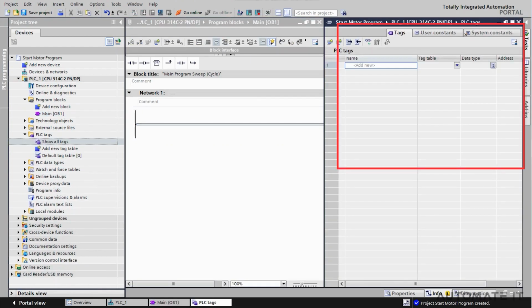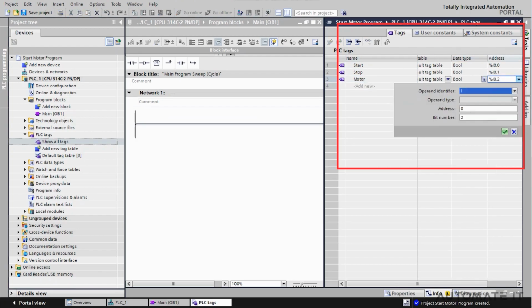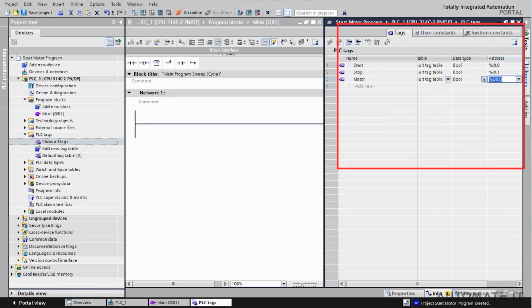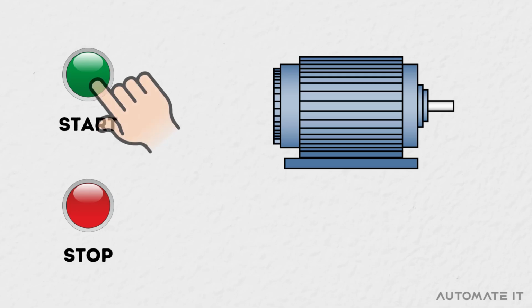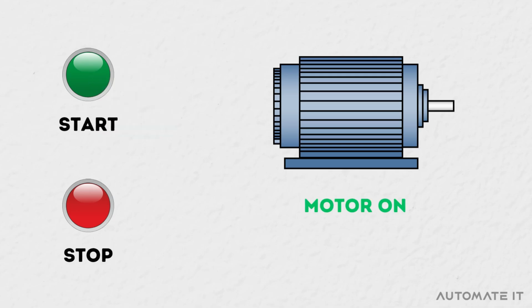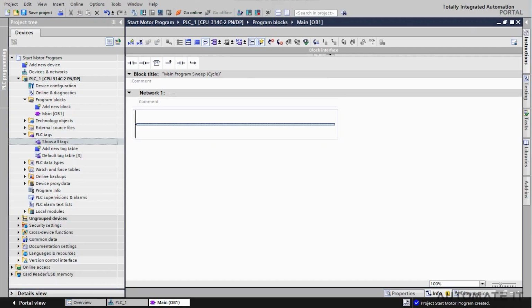First, we need to define our variables. Start and stop are inputs of Boolean type, while a motor is a Boolean output. Now, let's implement the logic for starting the motor. The crux of our program lies in this concept: the motor will run only when the start button is pressed and the stop button is not pressed.